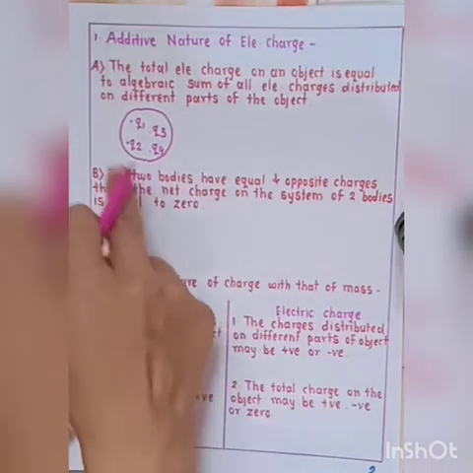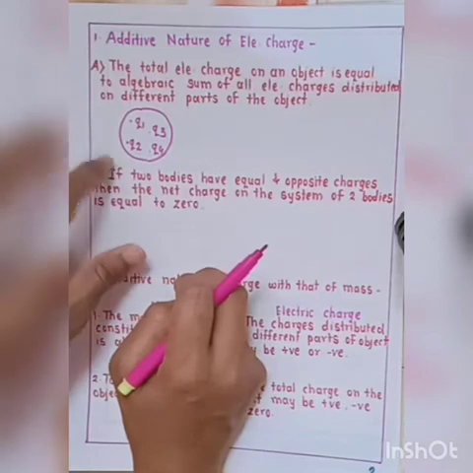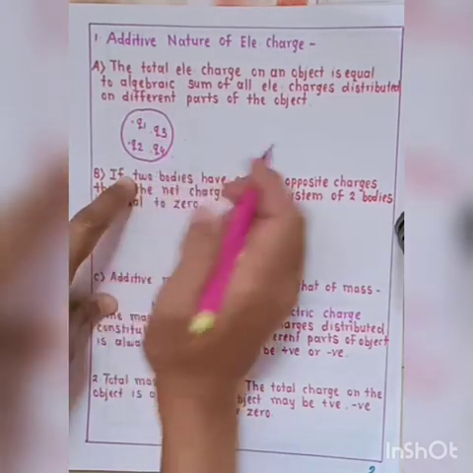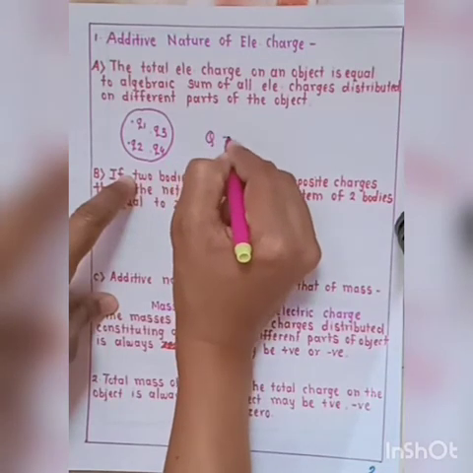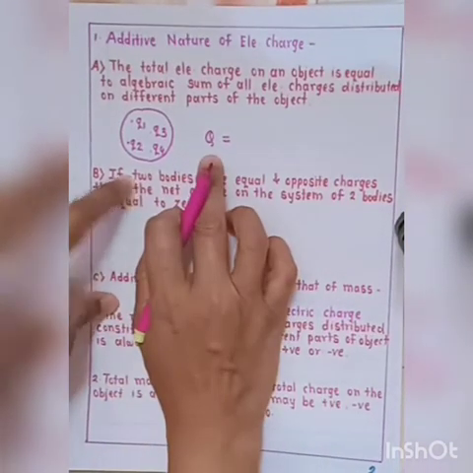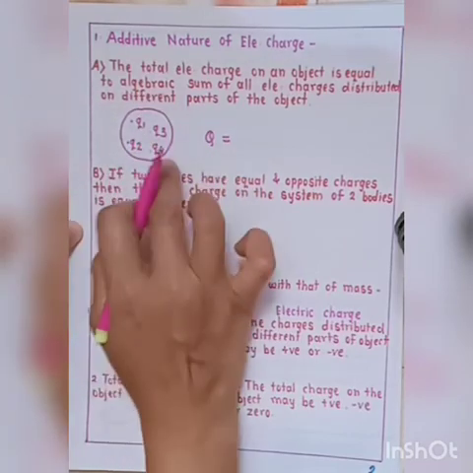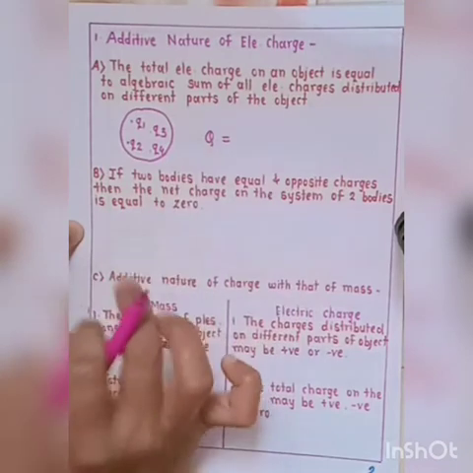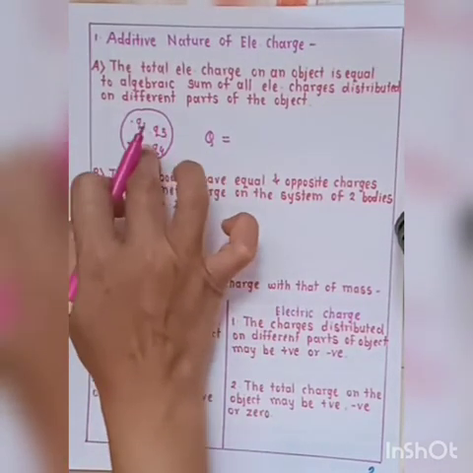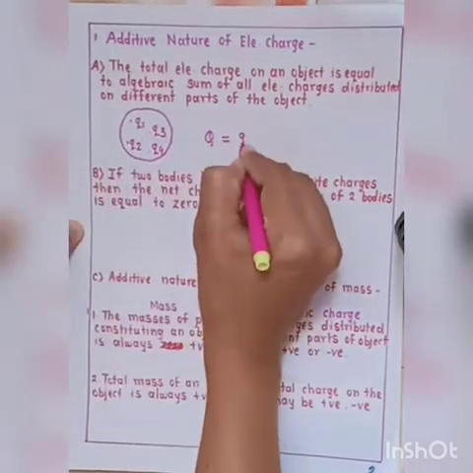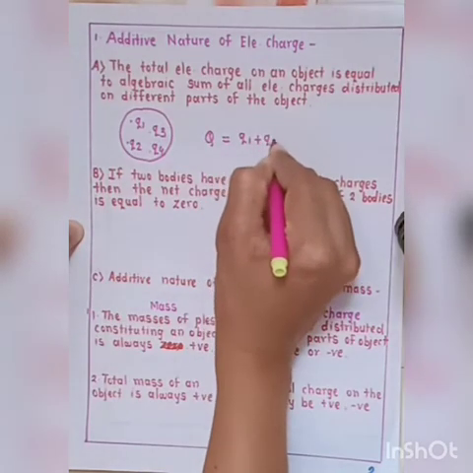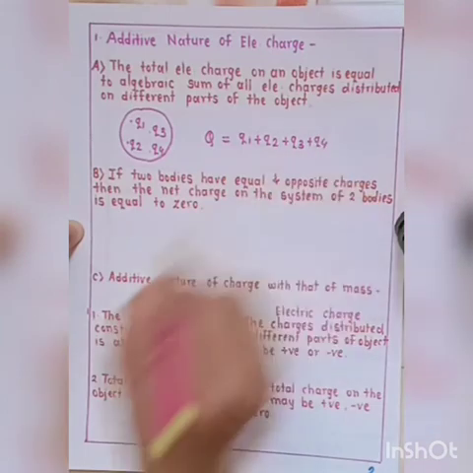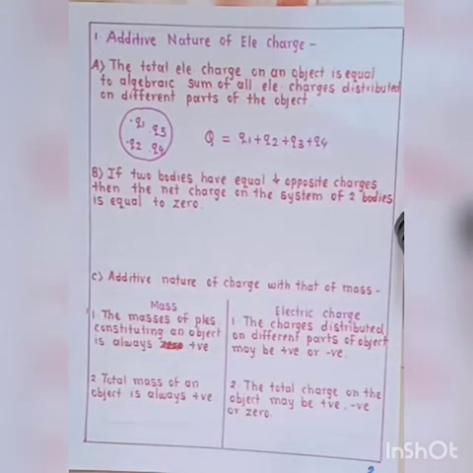Then the total electric charge on this object, capital Q, is equal to the algebraic sum of all electric charges, that means Q1 plus Q2 plus Q3 plus Q4. So this is the first point in additive nature.